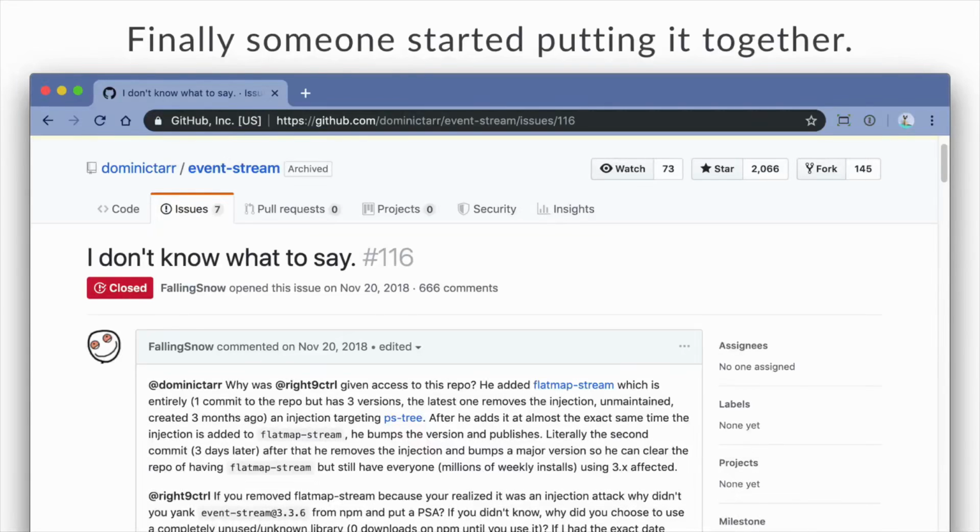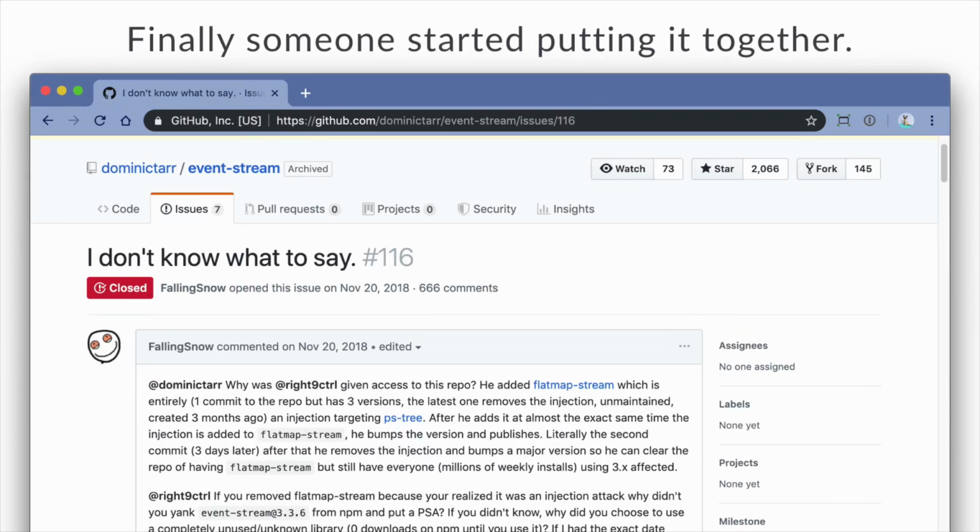Finally, somebody started putting this all together November 20th, 2018. Falling snow basically opened up an issue on Event Stream, in many, many words, basically just asking what the fuck is going on. There's something very, very strange and odd going on, blaming Dominic, blaming Right9 Control, wondering why this malicious dependency was then backed out without anyone knowing.